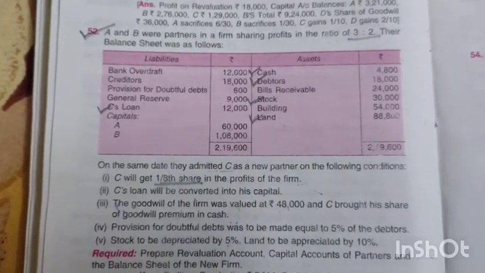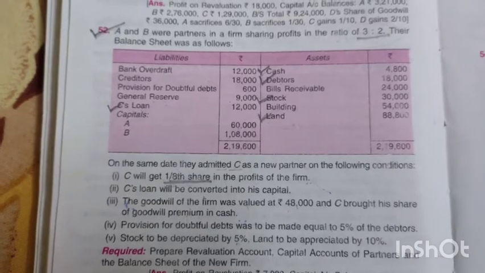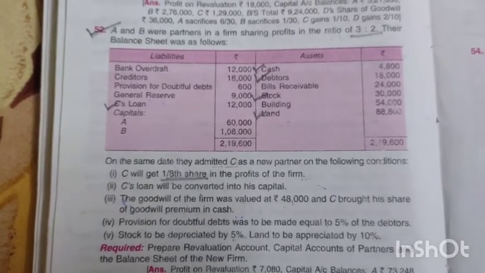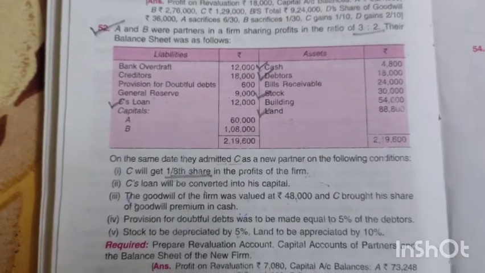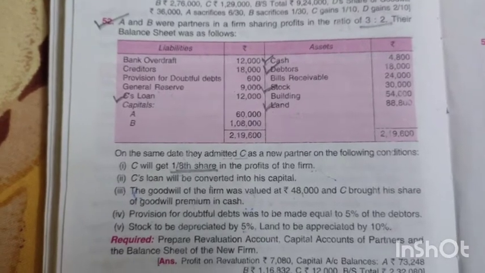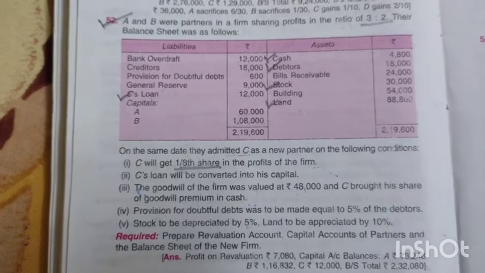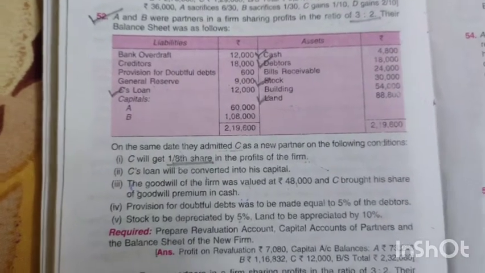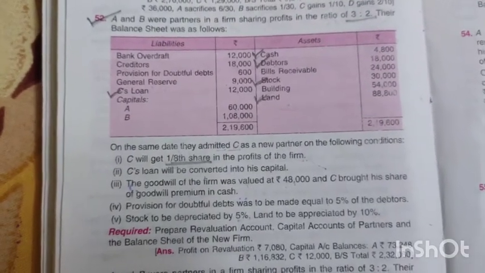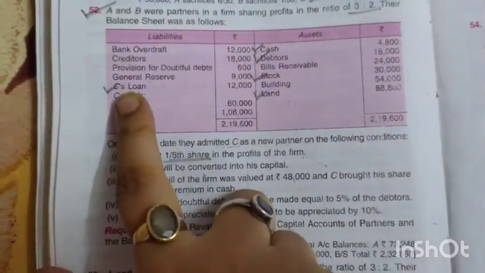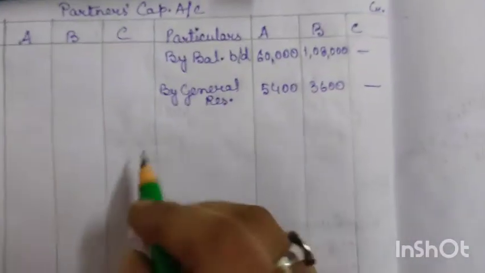He has kept the condition for the firm that whatever loan I have given you, no need to repay me, just transfer it to my capital account. So this loan will be transferred to his capital.